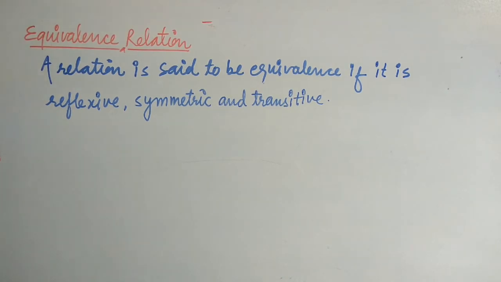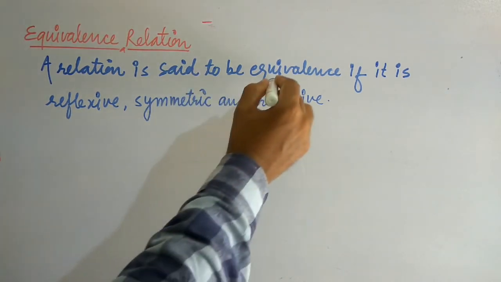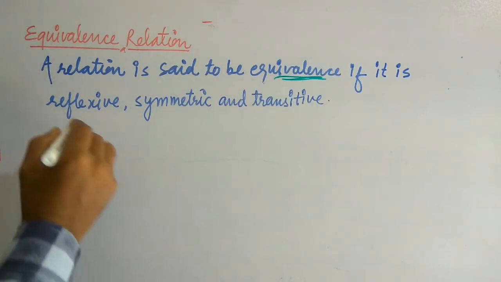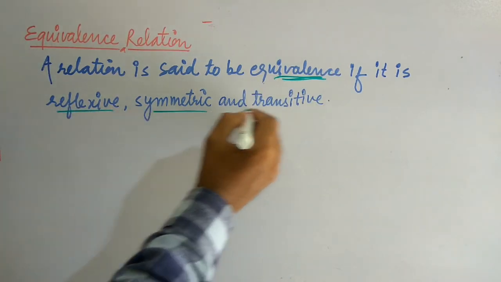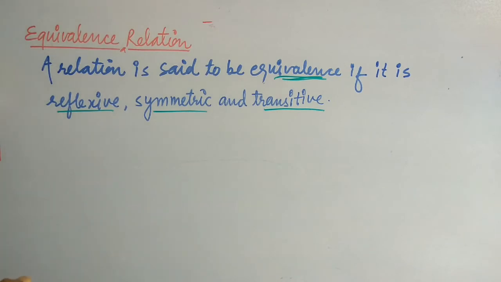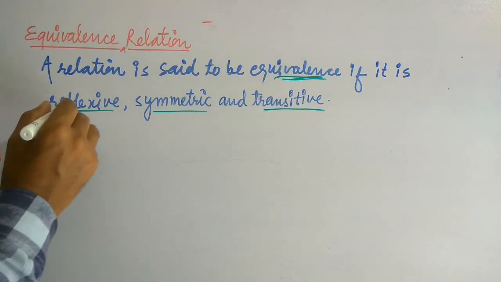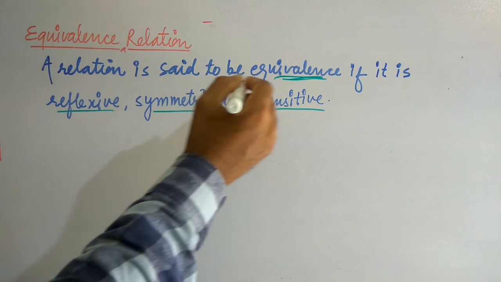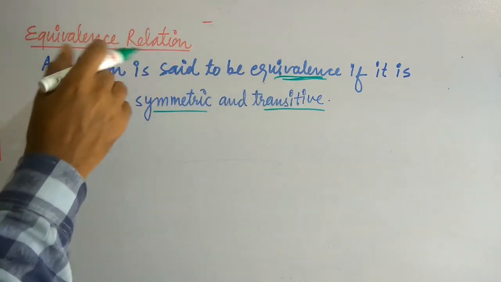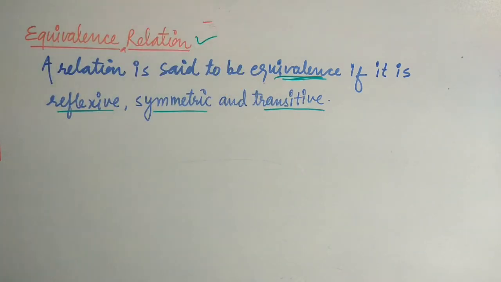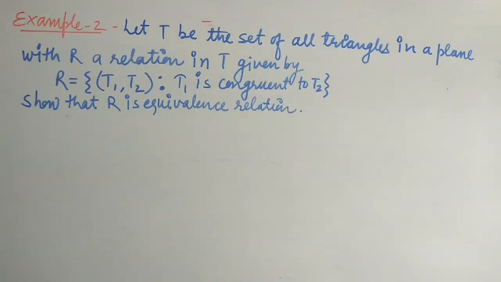A relation is said to be an equivalence relation if it is reflexive, symmetric and transitive. If you prove a relation is reflexive, symmetric and transitive, then that relation is known as an equivalence relation. Now we will take a few examples of equivalence relation. We take example 2 of our NCERT book.